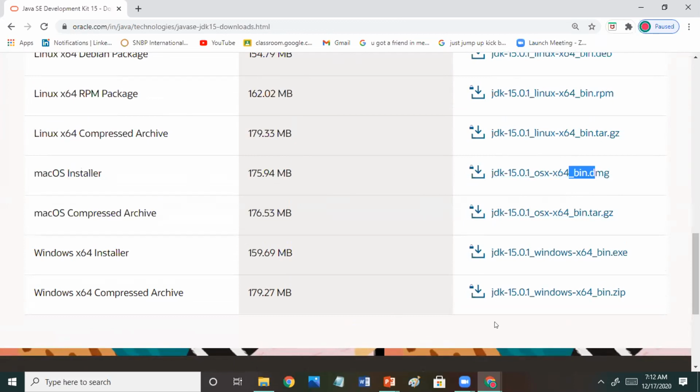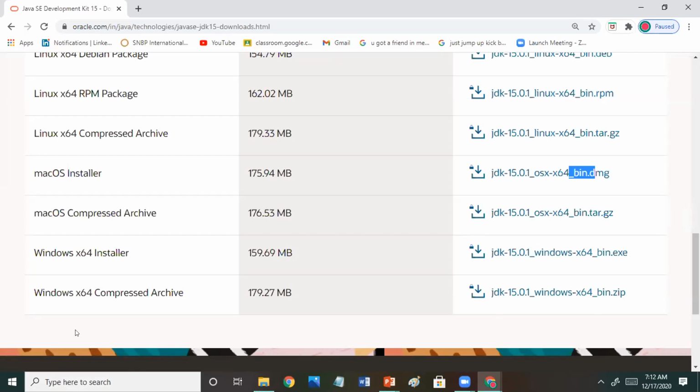Once you install it, as it's already on my system, I'm not going to install it. You just click here, then an executable file is downloaded on your system.